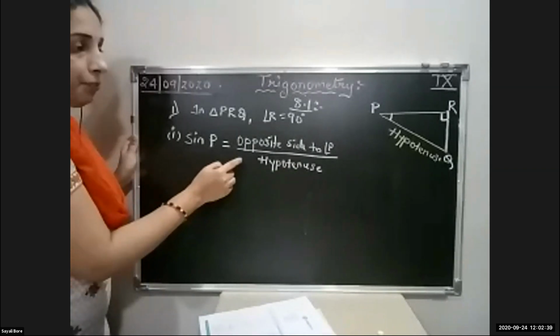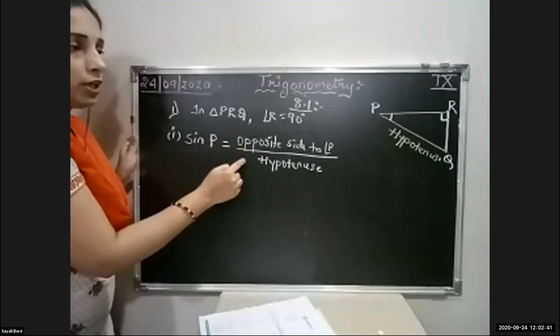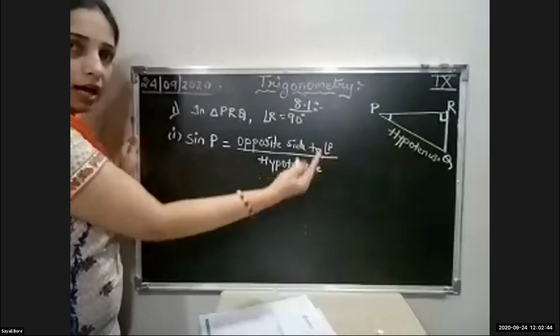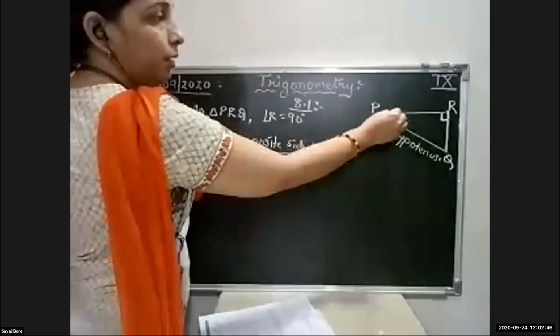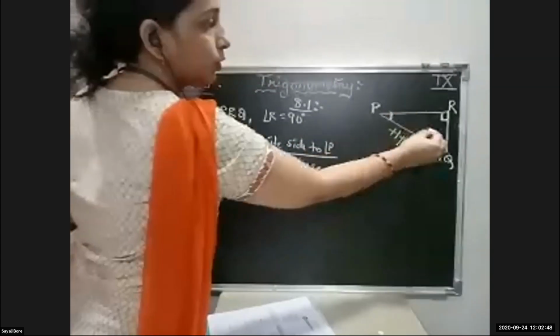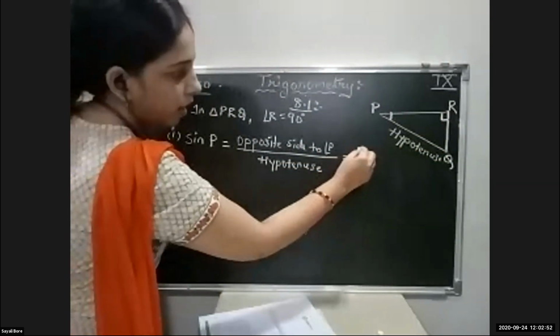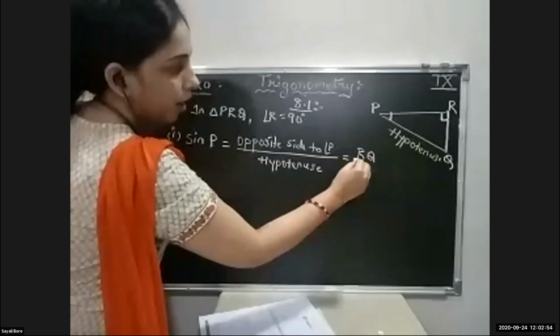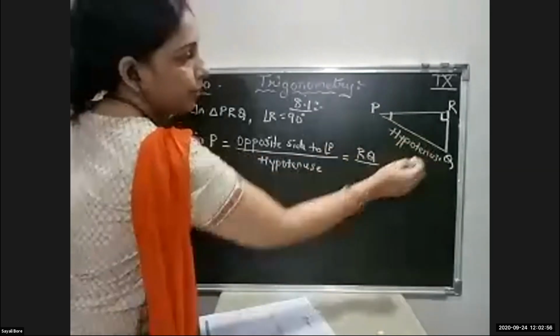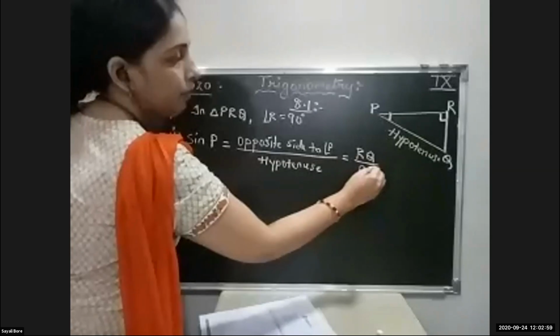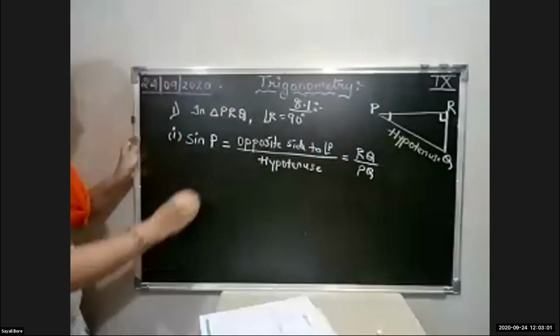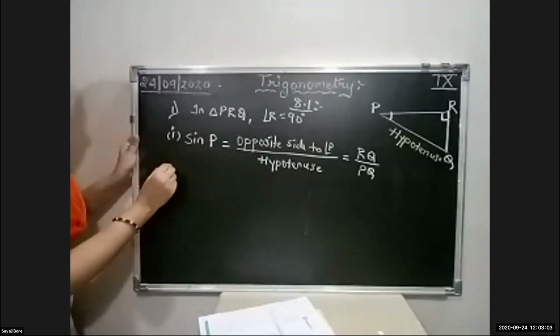Again I will repeat, you have to mention the definition and then write the answer. So if this is the angle P, opposite to angle P, which is the side? RQ upon hypotenuse. Hypotenuse already you have written, so it will be PQ.